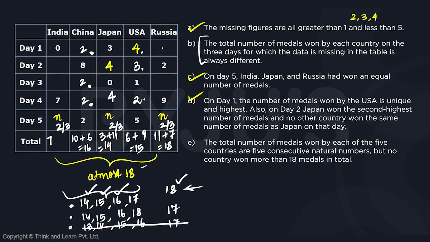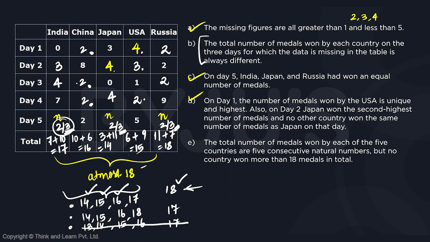Right now, we only see a 7, so we need a 10. And for a 10, we would need 4, 4, and 2. Since here, if we have chosen 3 for Japan, we are going to have a 3. That means we are supposed to have 7 from here. We can't take a 4 here because Japan had the largest on day 2. So it has to be 3. Day 3, India is going to be 4. So that we can add 10 to it, and this turns out to be 17. For Russia, we are supposed to put a 7. Since we have taken a 3 here, that means the other values are going to be 2. So we can say that this is very much a possibility.